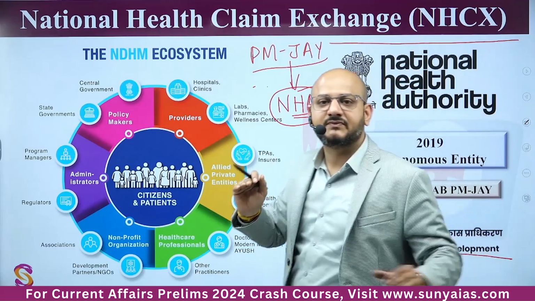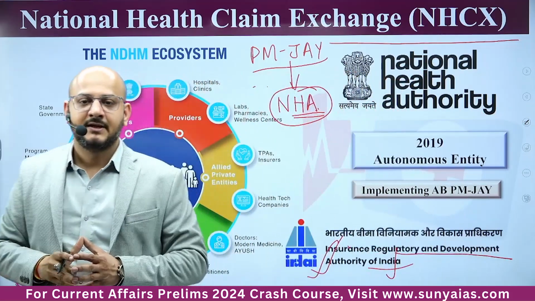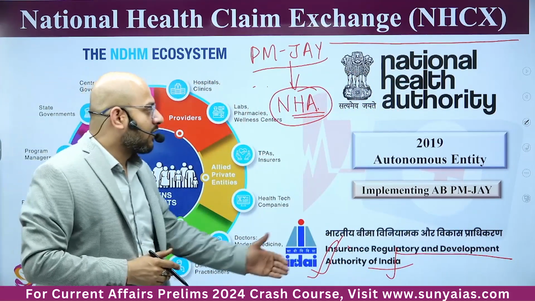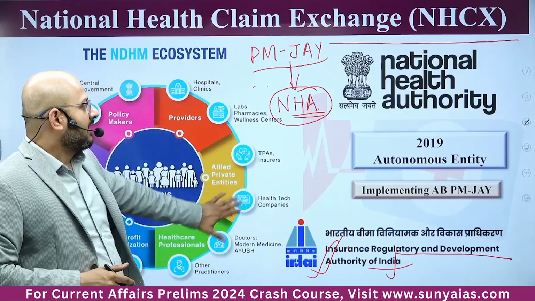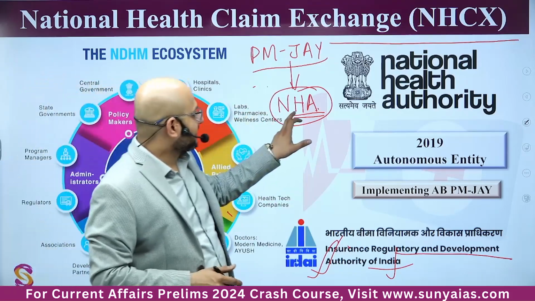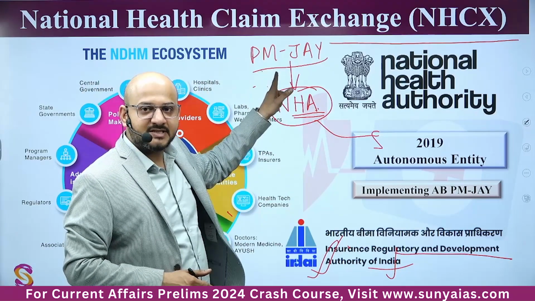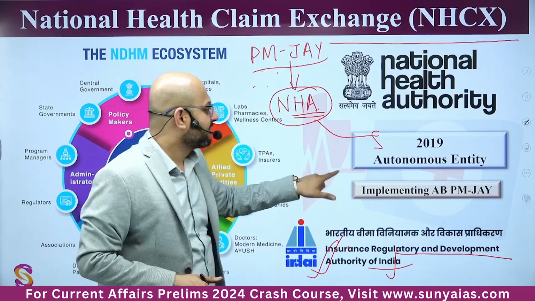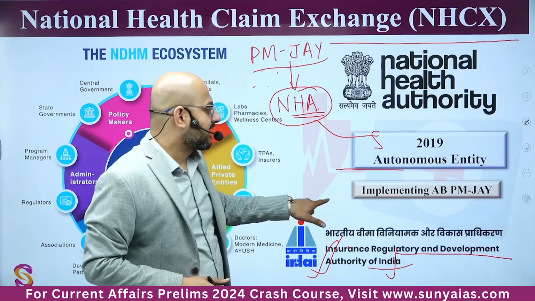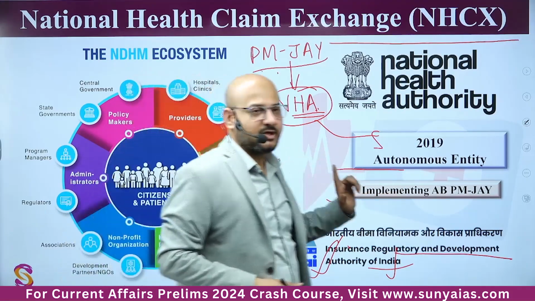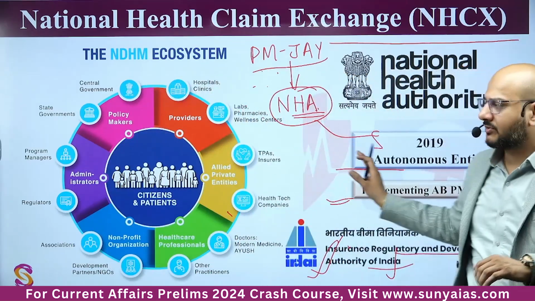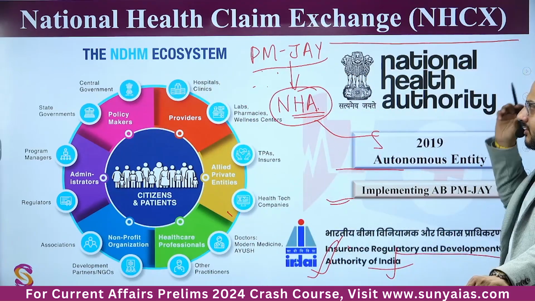Problem is sometimes with the settlement of the claims, that how much money is due and how much money they will get. National Health Authority was established by this scheme itself, Pradhan Mantri Jan Arogya Yojana, as an autonomous entity, and it has been implementing Jan Arogya Yojana since then. Digital Jan Arogya Yojana also, Digital Ayushman also.